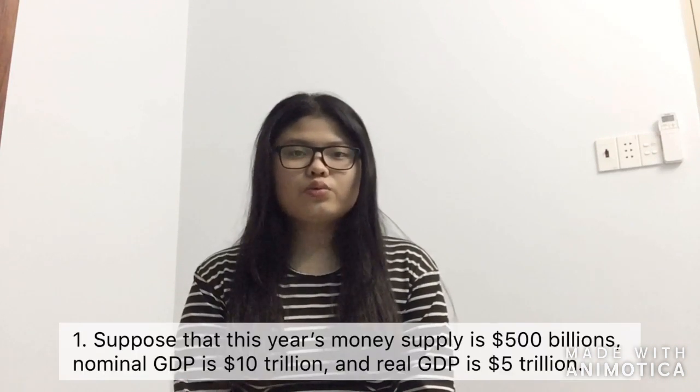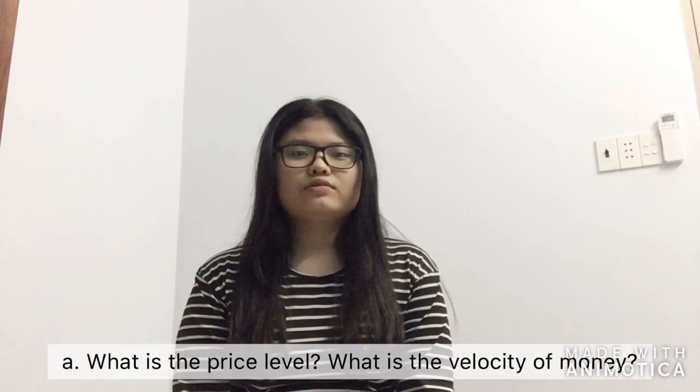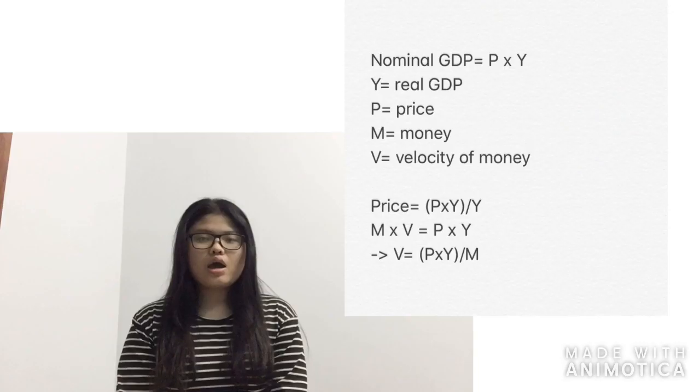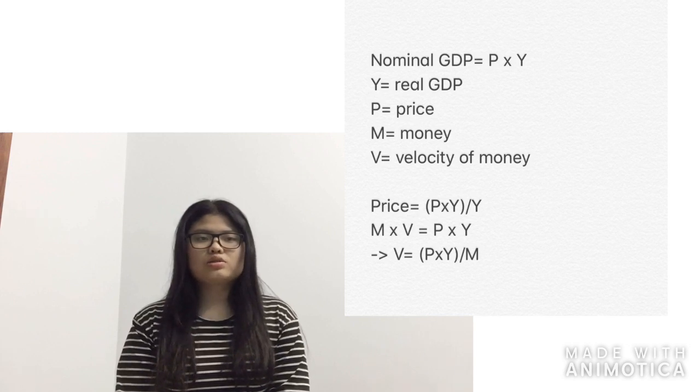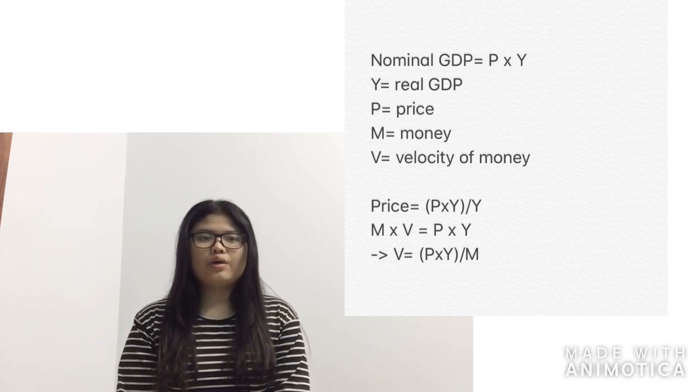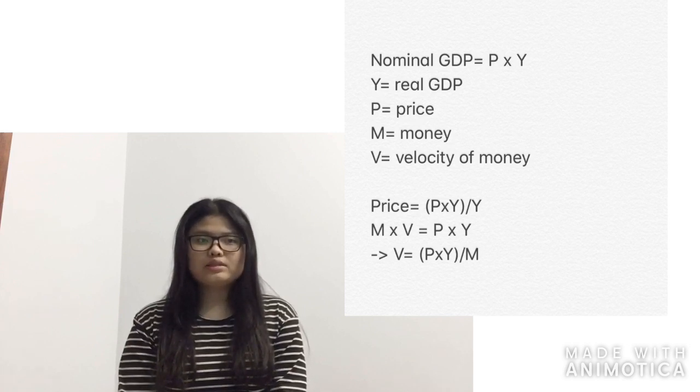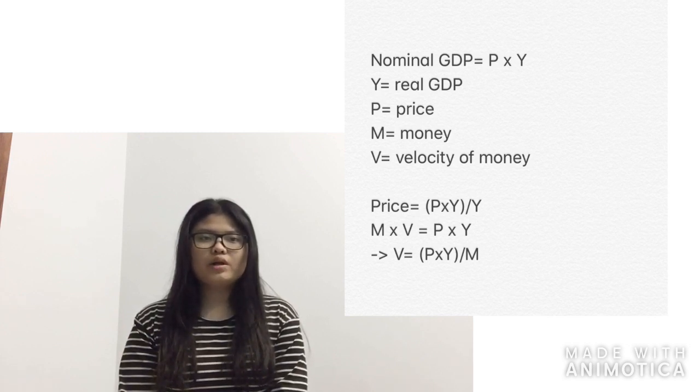Hi, I'm Jung, and today I'm gonna show you the solution for question 1 from chapter 30, section A. As we can see, nominal GDP is equal to P multiply Y, where Y is the real GDP, P is the price, M is the money, and V is the velocity of money.